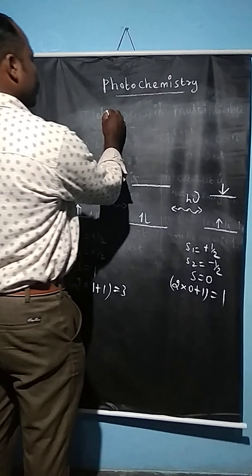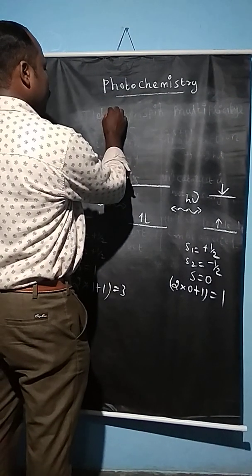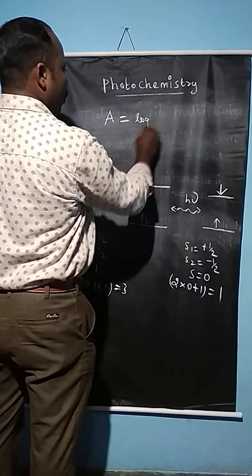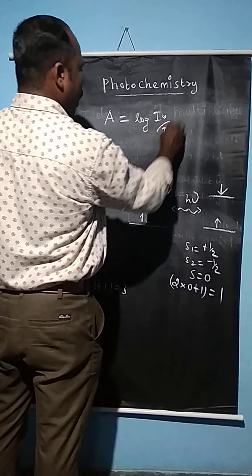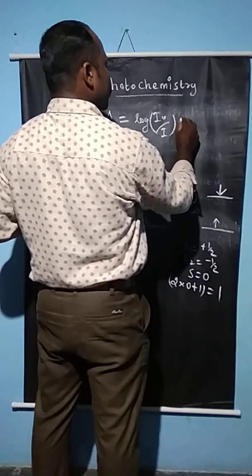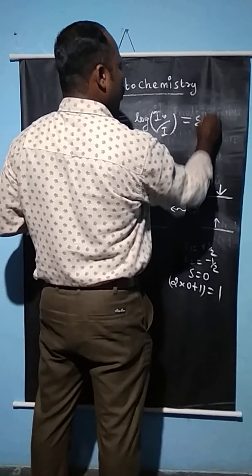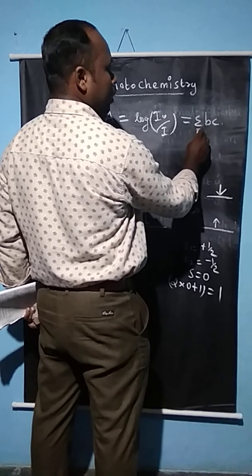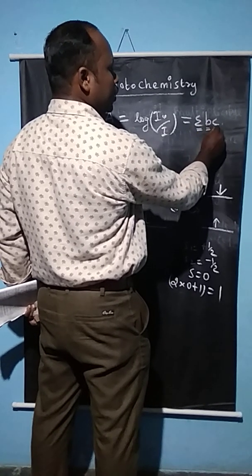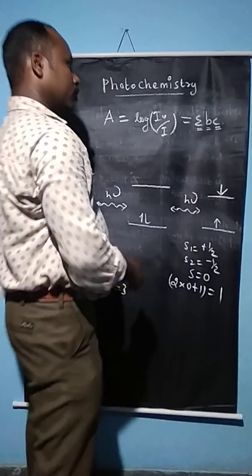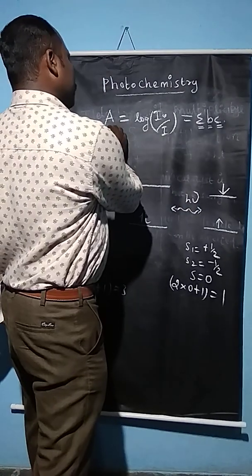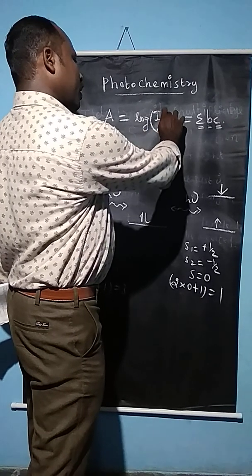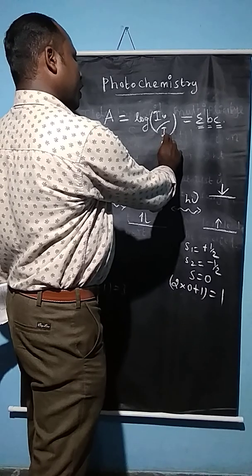It is denoted by the symbol A. Absorbance A is equal to log I0 divided by I, which is equal to epsilon b c. Here epsilon is the molar extinction coefficient, b is the path length, and c is the concentration of the solution. A is called absorbance. Here I0 is the intensity of the incident radiation, and I is the intensity of the emitted radiation.